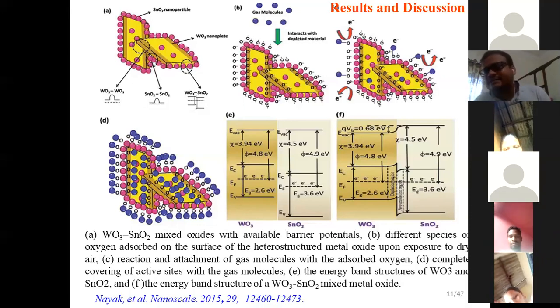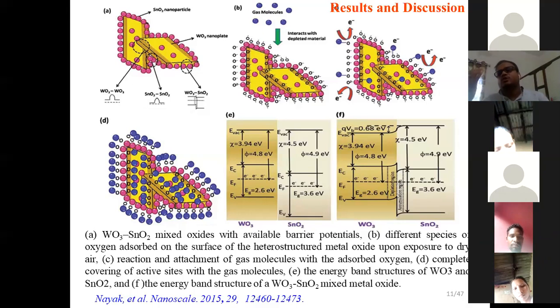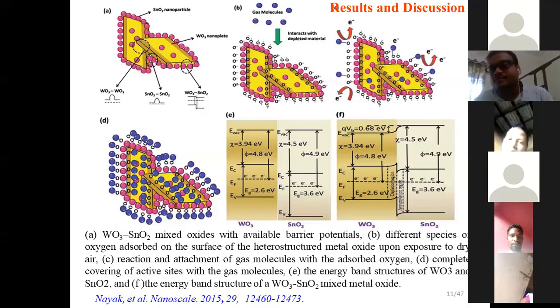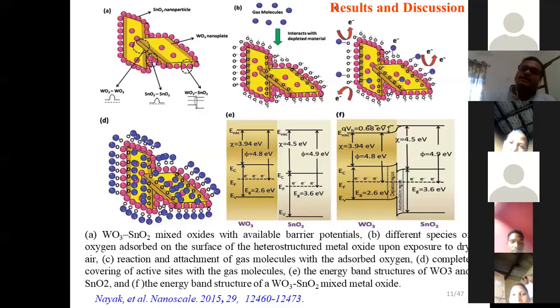And for the tin oxide case, we found that particle size plays an important role. The particle size of this tin oxide is very small, like 5 to 10 nanometer. In general, we know the rule that if the particle size is about twice the Debye length, here the tin oxide Debye length being about 5 nanometer, then it can interact with the maximum number of oxygen molecules from the air atmosphere. That's why for tin oxide we get high selectivity for acetone at higher temperature.